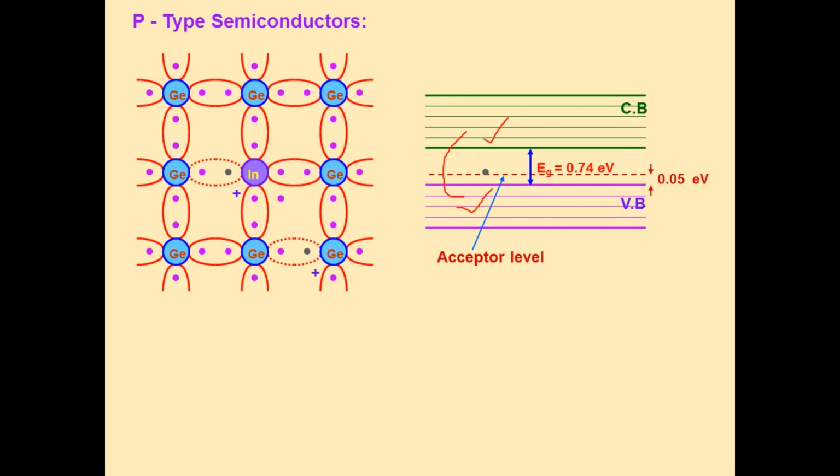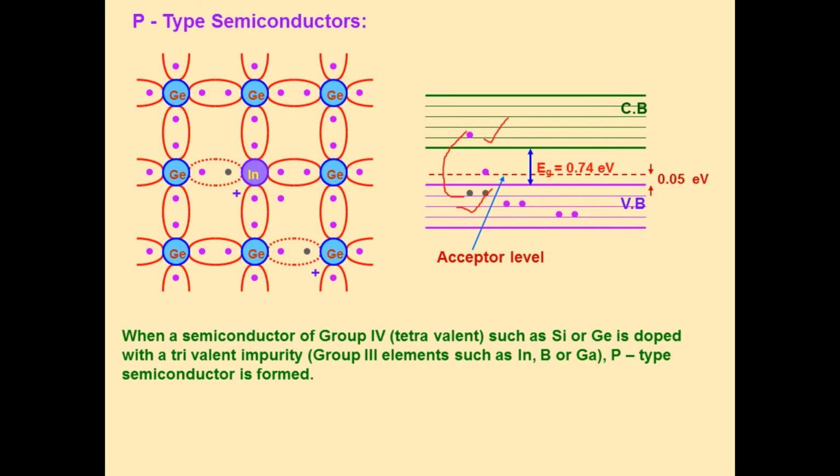It is just above the valence band, and when some energy is given, some of the electrons may jump from valence band to acceptor energy level, and if the energy is more, the electron easily jumps from valence band to conduction band.